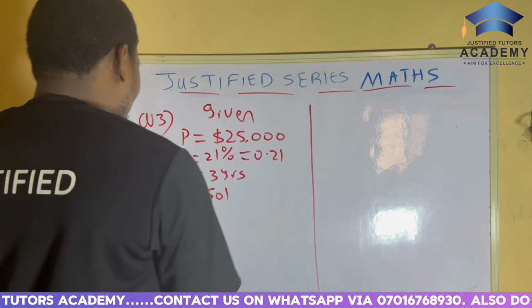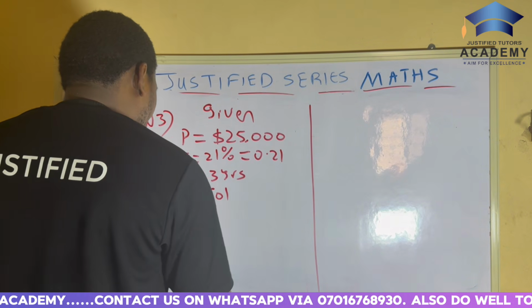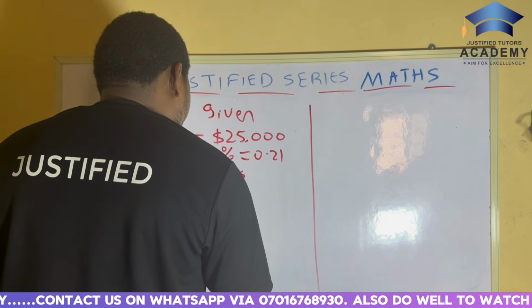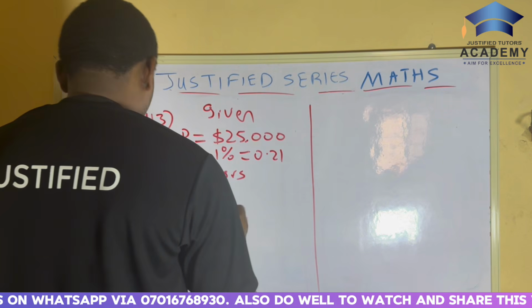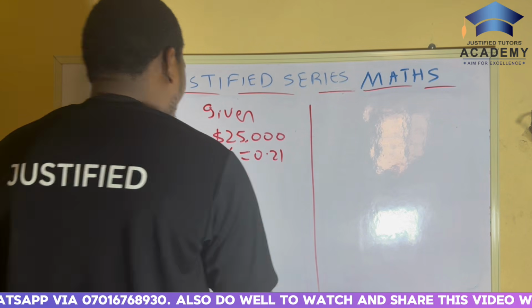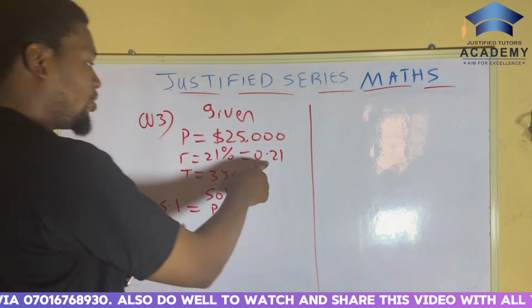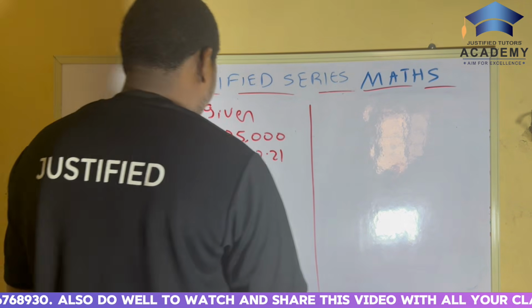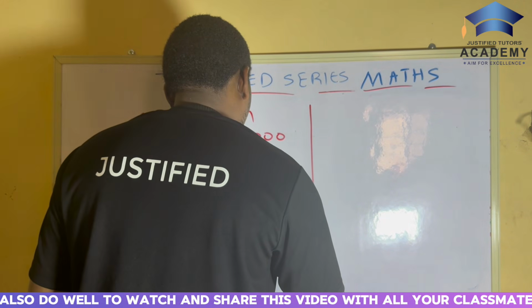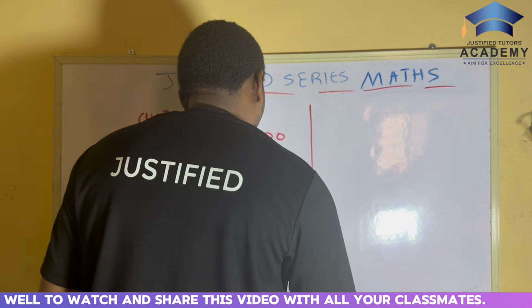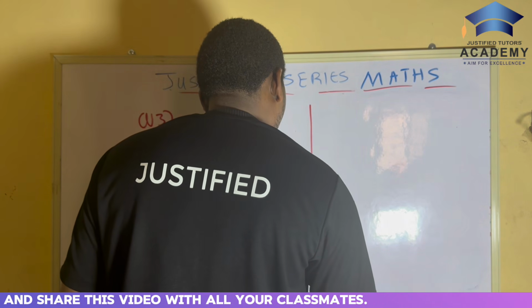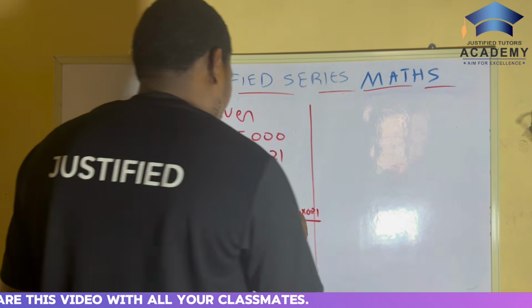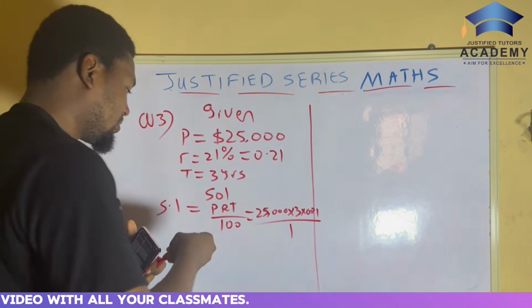And that is SI is equal to PRT, principal times rate times time, over 100. Although your over 100 is what we already have here, so just skip that one. So it becomes 25,000 times 3 times 0.21 over 1.